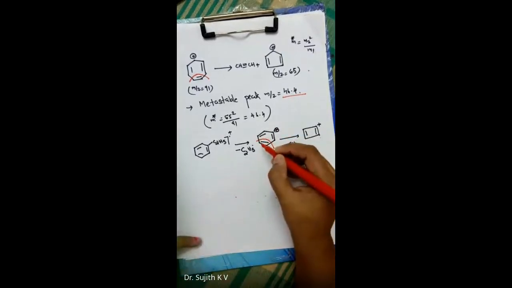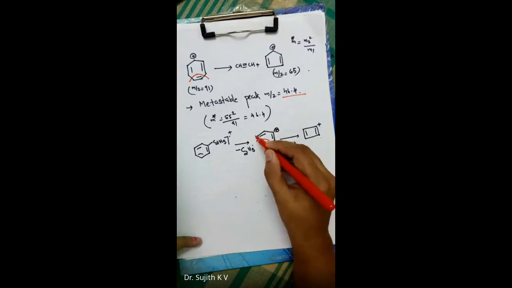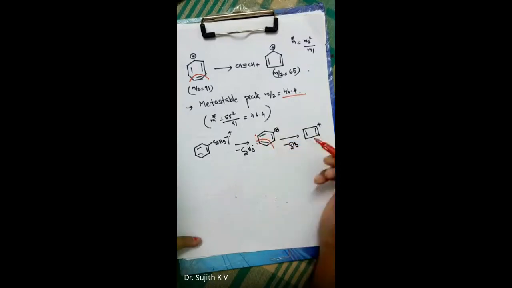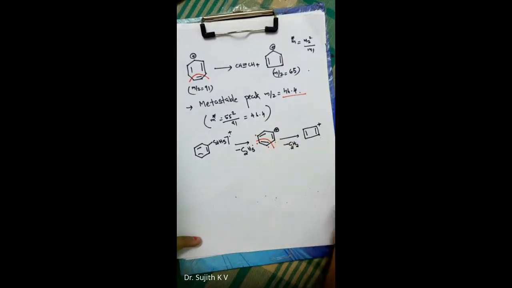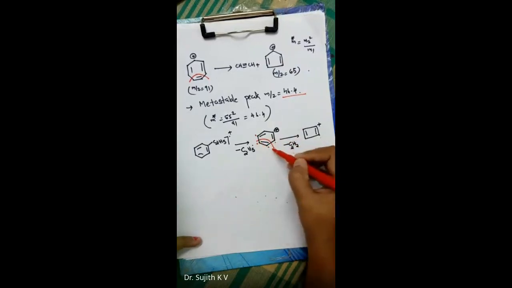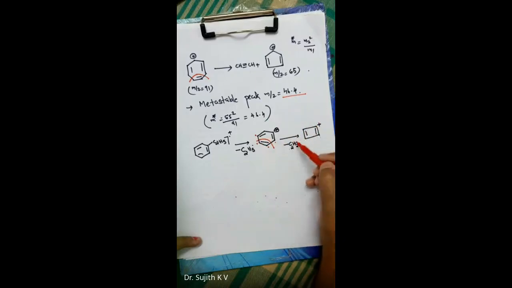For the sake of understanding, to make it more clear, we can depict this bond as these two dots, radicals, and suppose this is also cleaved like this, and then these two radicals combine to form another bond, that is CH triple bond CH, and these two dots get combined, and that will result in this species. Okay, formation of this species.